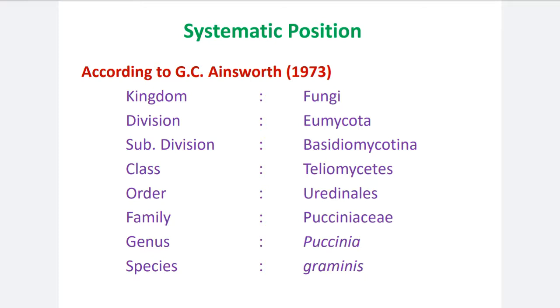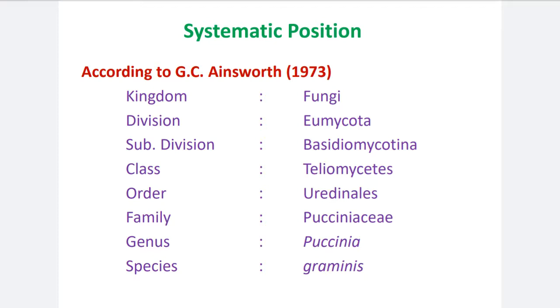Then the class is Teliomycetes. Teliomycetes is one of the important classes having the rust fungi as well as the smut fungi. There are two different orders, of rust fungi and smut fungi. Uredinales is the order of rust fungi and Ustilaginales is the order of the smut fungi. But our today's fungus Puccinia belongs to order Uredinales, the order of the rust fungi.